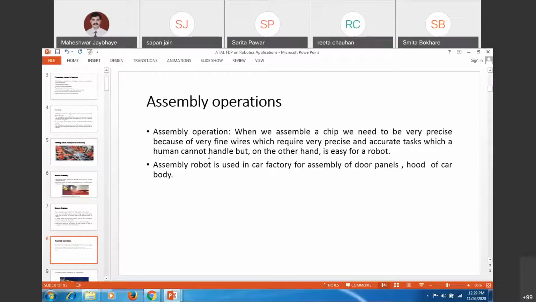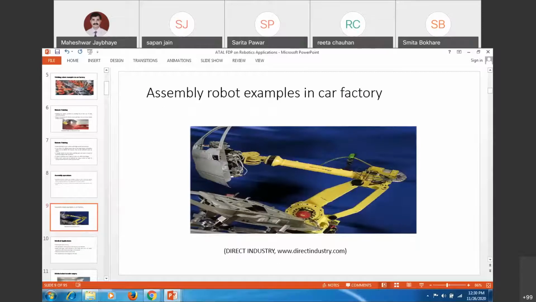Assembly robots are used in car factories for assembly of door panels, hoods of cars and bodies, and assembly of huge parts, because lifting that door and putting it at that specific location would be difficult for a human being, from an aesthetic point of view and from an ergonomic point of view. So in those cases you go for a robot to do the assembly task. This is one photograph from Direct Industry related to assembling of a door panel on the chassis of the car.